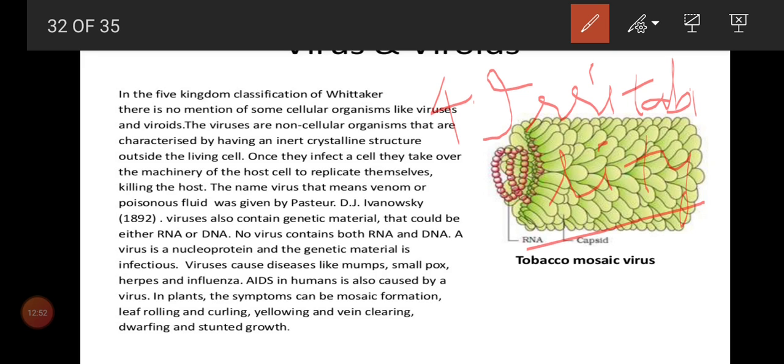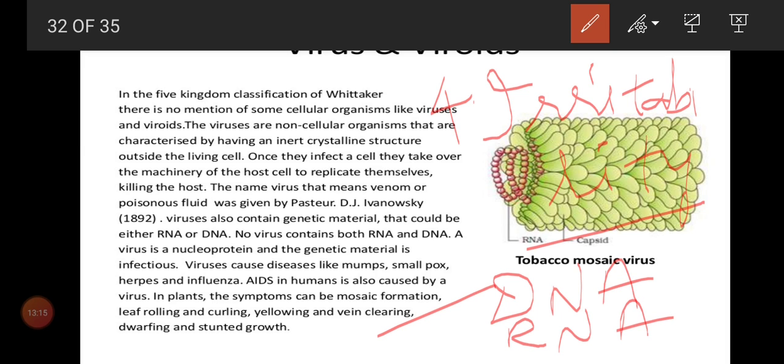We can conclude that this irritability shares a living character of viruses. And similarly, just like how other organisms possess DNA and RNA, in viruses also we can see DNA viruses and RNA viruses.